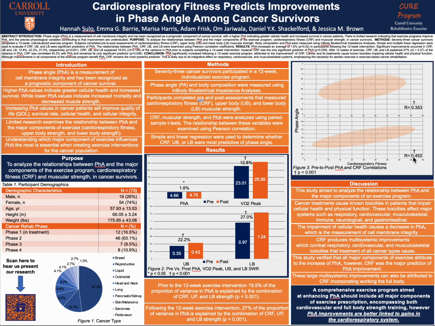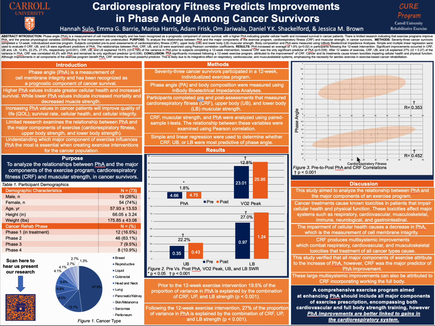When looking at figure 3, we can see that cardiorespiratory fitness is correlated 35%, R equaling 0.353 with phase angle, and that correlation grows even stronger post 12-week intervention with a correlation of 45%, R equaling 0.452. This can be seen when looking at how the orange oval gets tighter to the line of best fit, demonstrating the correlation growing stronger. This is statistically significant with a p-value less than 0.001, suggesting that cardiorespiratory fitness has the greatest effect on phase angle.